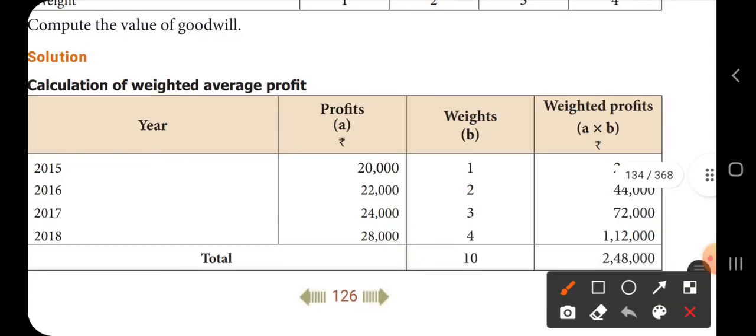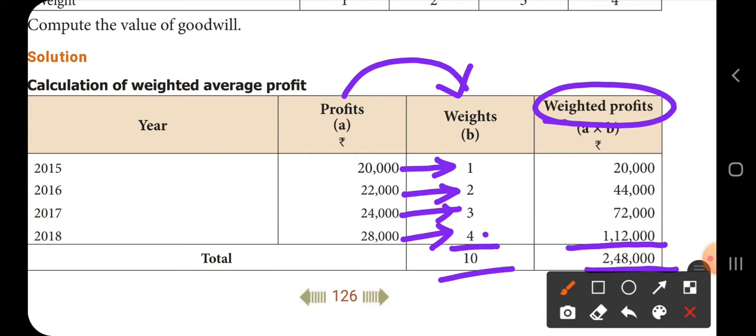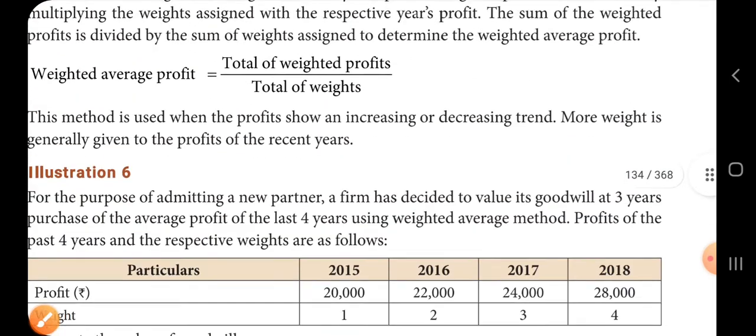So weighted profits is equal to A into B, that is 20,000 into 1, 20,000, 22,000 into 2, 44,000, 24,000 into 3, 72,000 and 28,000 into 4, 1,12,000. So find the total of this, you get 2,48,000, and total of weights is equal to 10: 4 plus 3 plus 2 plus 1. Now apply the formula.